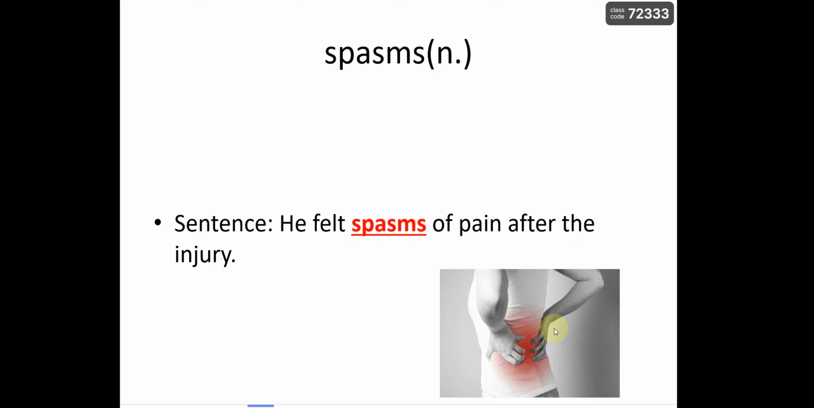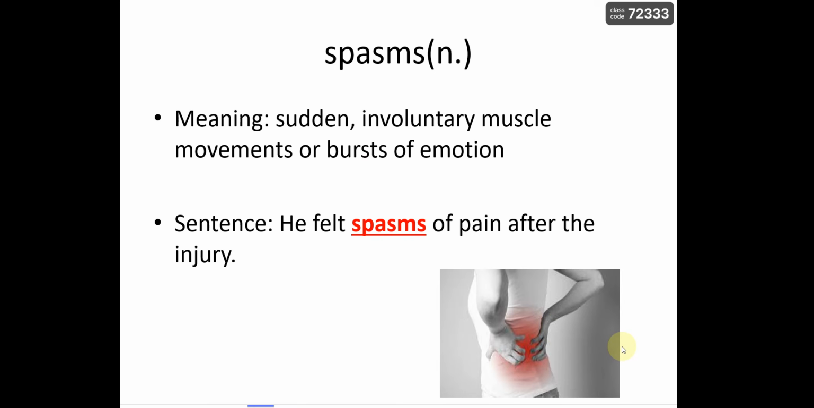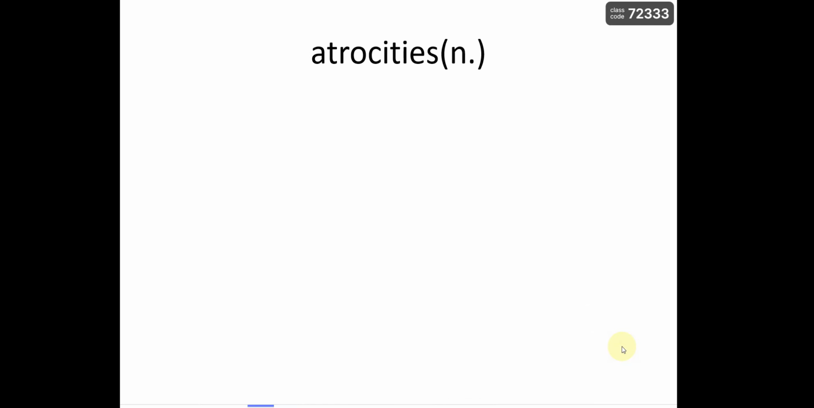So, what's a spasm, girls? A spasm is a sudden involuntary muscle movement or burst of emotion. So, a spasm is a sudden involuntary muscle movement. It is a movement that happens involuntarily, or it's a burst of emotion. Okay, so a spasm is a noun, it is a sudden involuntary muscle movement or a burst of emotion.